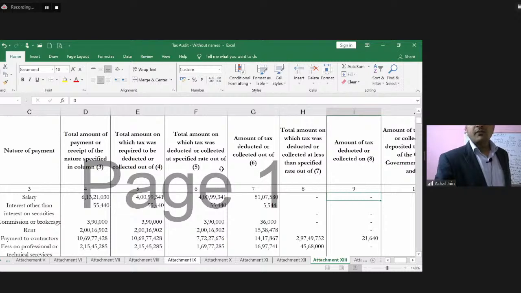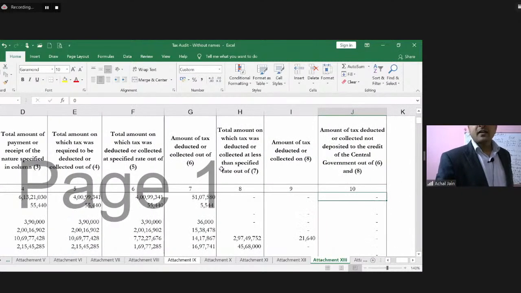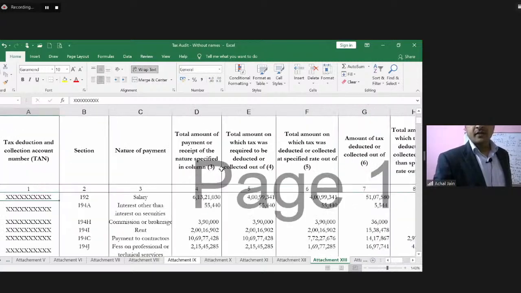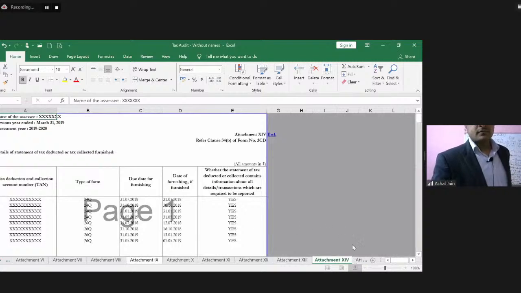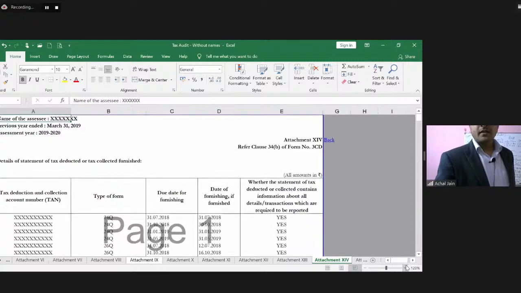Next, amount of tax deducted or collected, then amount of tax deducted or collected not deposited to the credit of the central government. Along with this, I'll also take you to the next attachment, and then we'll discuss both of them. So let's understand this requirement.